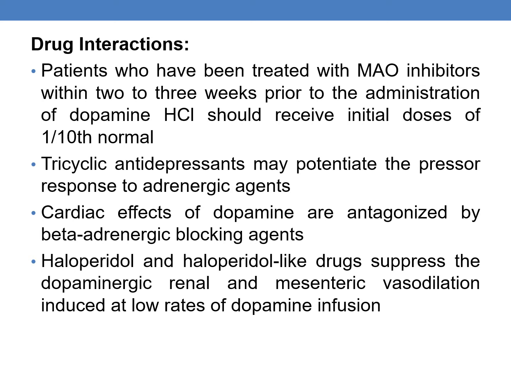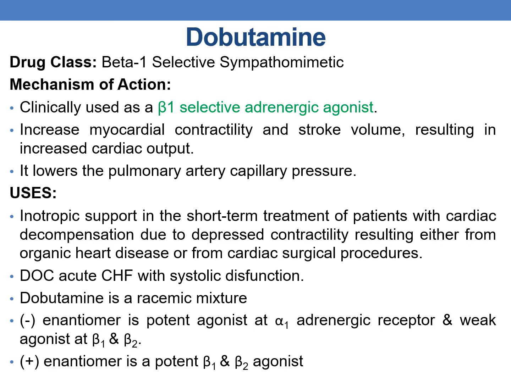Drug interactions: patients who have been treated with MAO inhibitors within 2 or 3 weeks prior to the administration of dopamine hydrochloride should receive initial doses of 1/10 of the normal dose. And tricyclic antidepressants may potentiate the pressor response of dopamine. Cardiac effects of dopamine are antagonized by beta-adrenergic blocking agents. And similarly, haloperidol and haloperidol-like drugs suppress the dopaminergic renal and mesenteric vasodilation, which is induced at low rates of dopamine infusion. These are some of the drug interactions of dopamine.